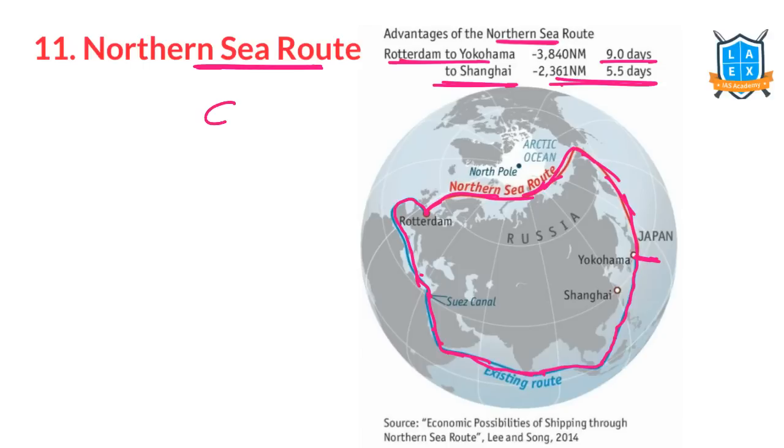Plus, due to climate change and global warming, the ice sheet, even during the winters in the Arctic region, is thin. Because of that, the Northern Sea Route has become a viable route now. But is there a higher chance of pollution in this region, yes or no? So many shipping lanes, so pollution can be a chance. So everything needs to be kept in mind. Sustainable development needs to be kept in mind.